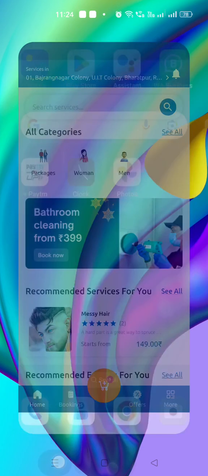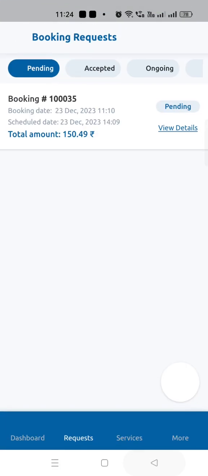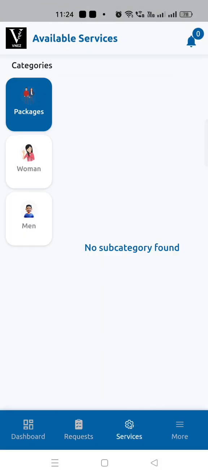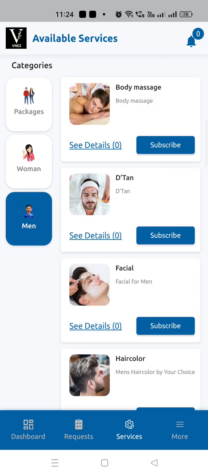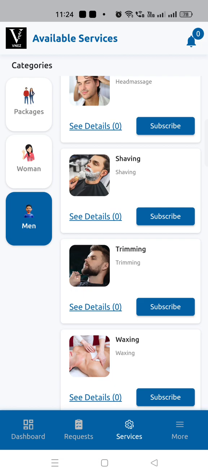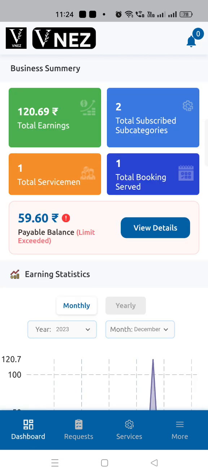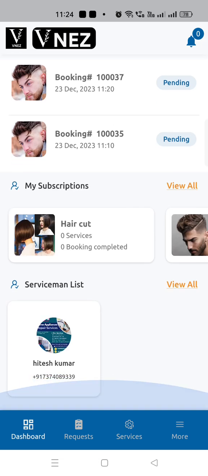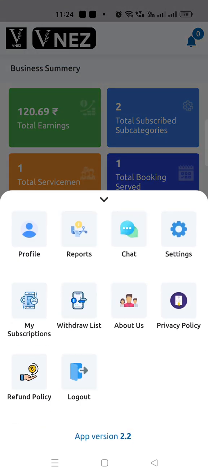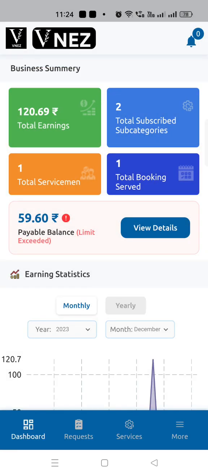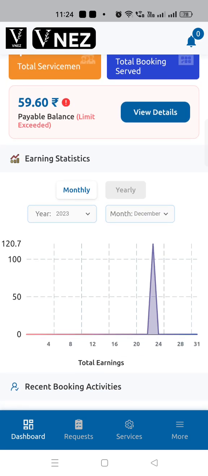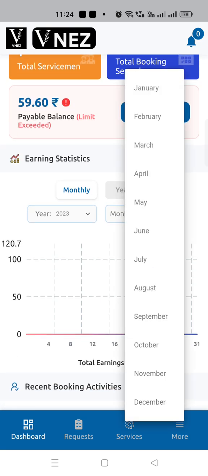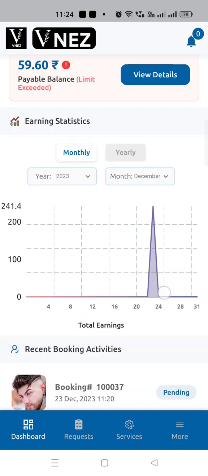Now let's see the features of the provider application. The provider can see all the services listed here, and he can subscribe to whichever he wants. Remember, he will get the notification only for services he has subscribed to. From here he can see his total earning, his total bookings, and much more. If he wants to see the details, let me show you. He can see the earning monthly, or he can also see a particular month, a particular day, and much more.